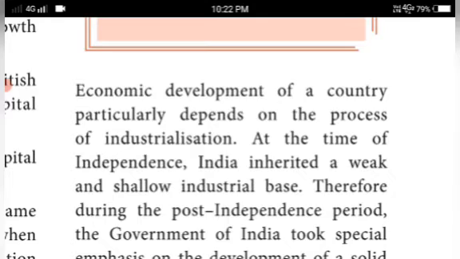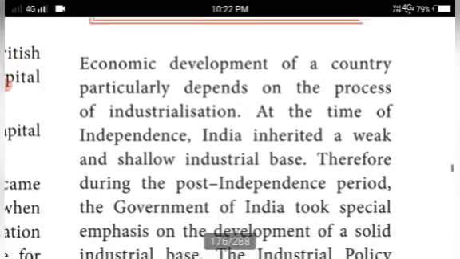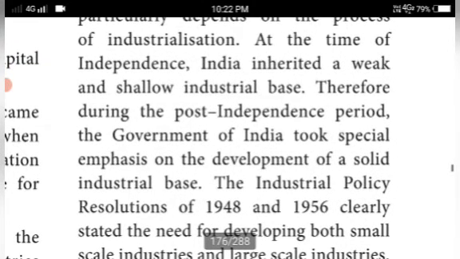At the time of independence, India inherited a weak and shallow industrial base. All the resources were drained by the British, isn't it? After independence, nothing was there; we had only limited resources.